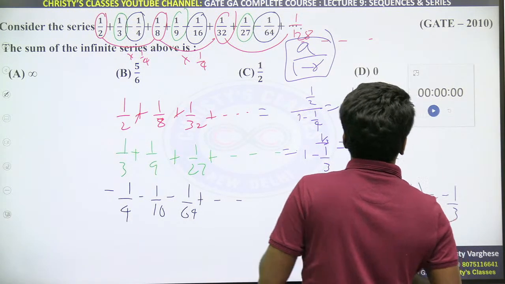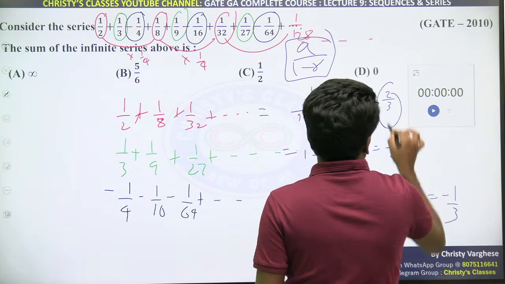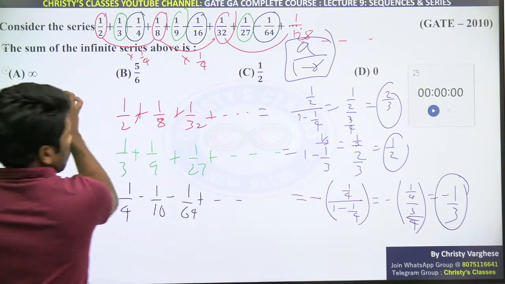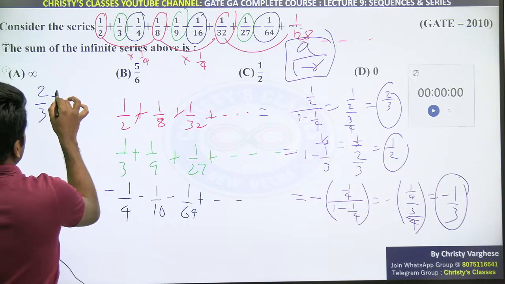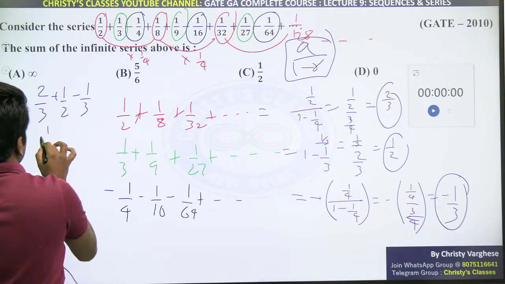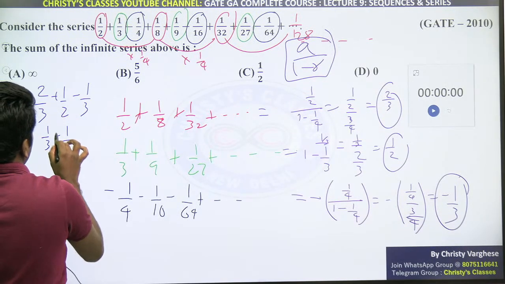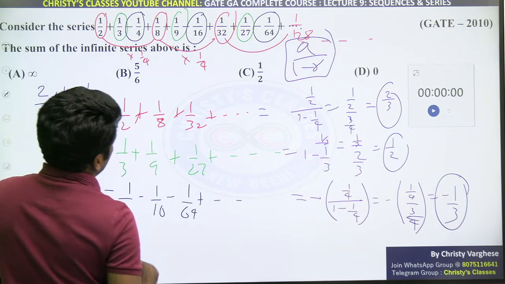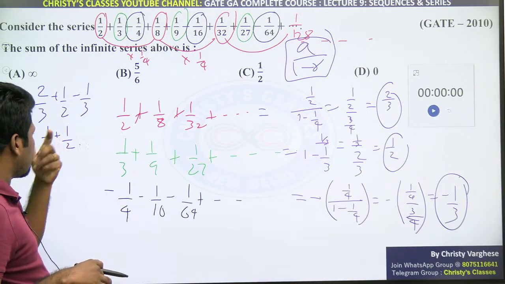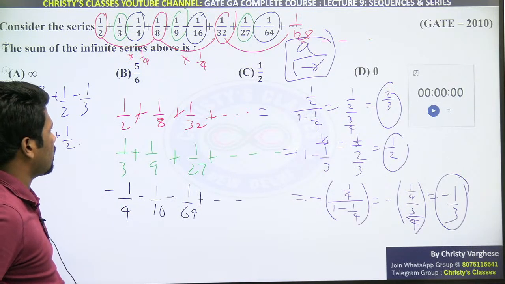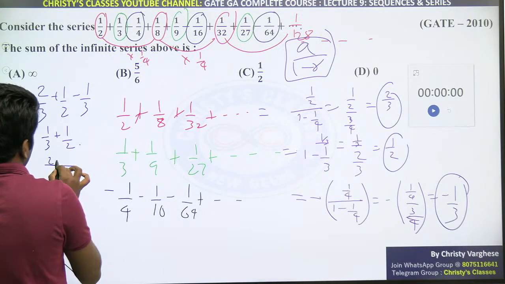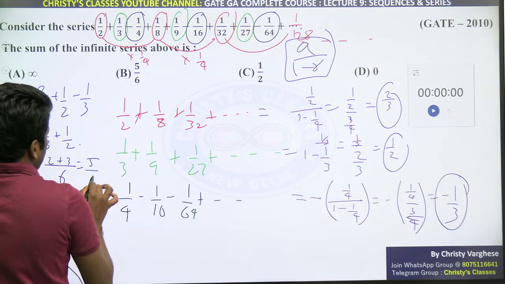Minus 1 by 3. हमारा फाइनल आंसर ये तीनों का सम है ना. तीनों का सम मतलब 2 by 3 plus half minus 1 by 3. 2 by 3, 1 by 3 cancels 1 by 3. 1 by 3 plus half. Those people who know mental math, this is 1/3, 33.33, 50%, 83.33, that is 5 by 6. Otherwise take LCM, 6, 2 plus 3, 5 by 6.